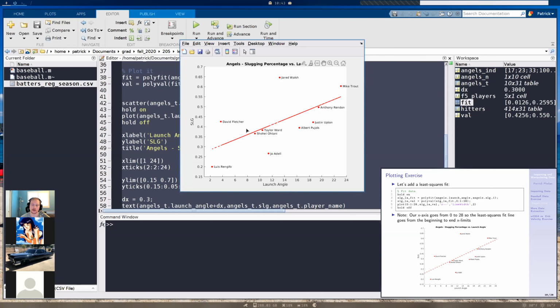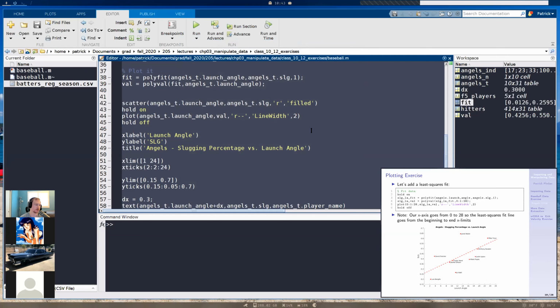Okay, so then there is our fit. On my slides, again, I did from 0 to 28. That was just so I could extrapolate this linear fit to start at the beginning x limit and go to the maximum x limit over here. Okay, so any questions on that, on this entire exercise here?